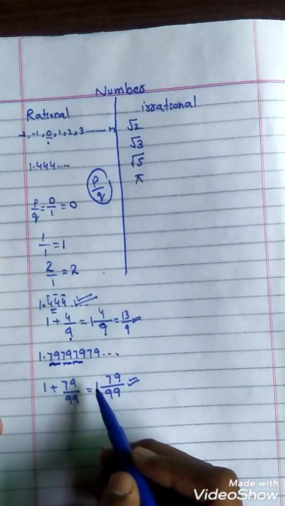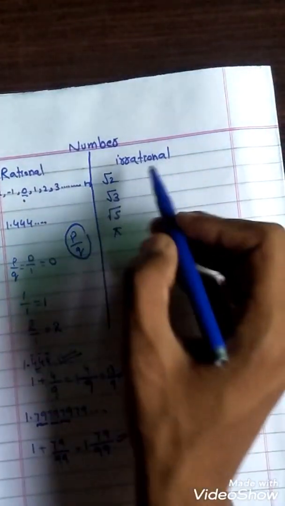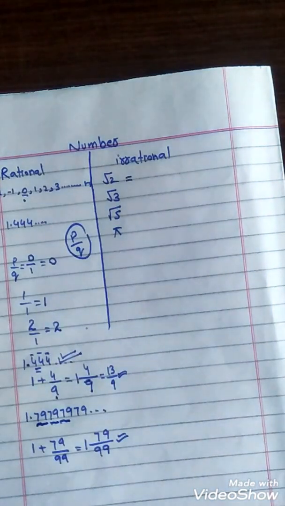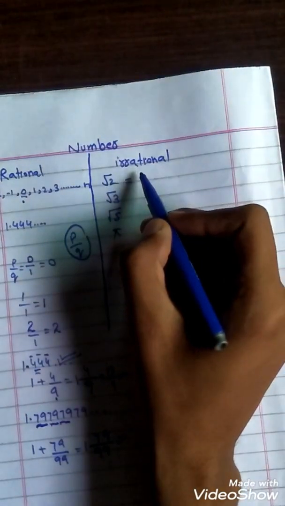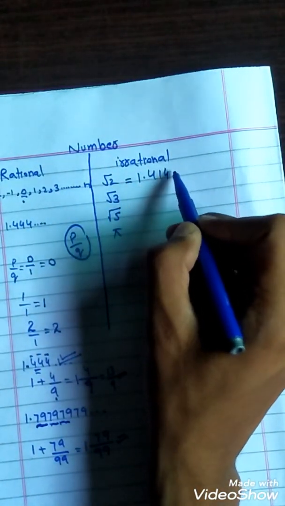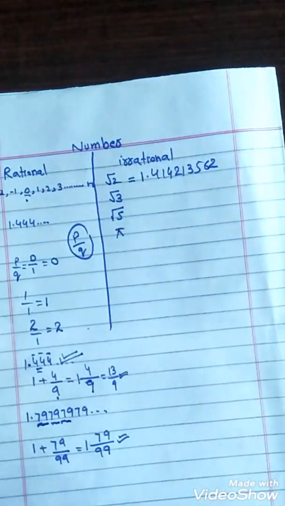All the numbers which can be written in the form of p over q are called rational numbers. Now see the irrational numbers. See here, students, the answer of under root 2 is 1.414213562562.